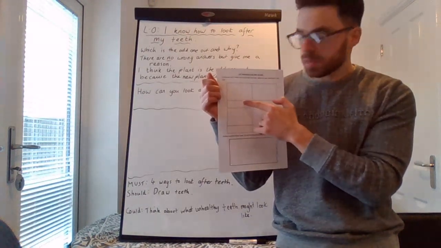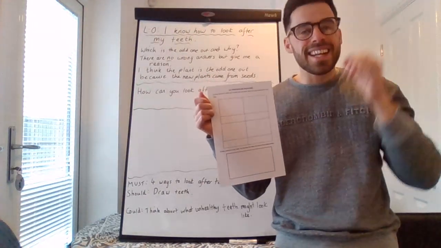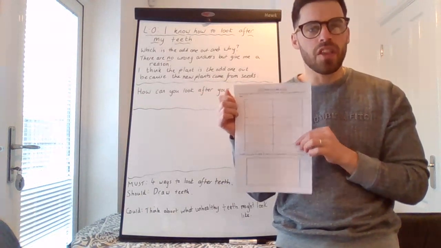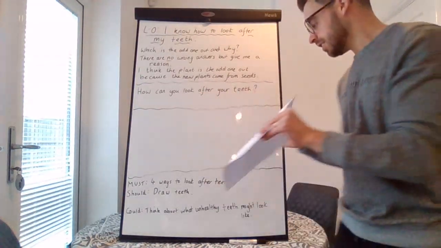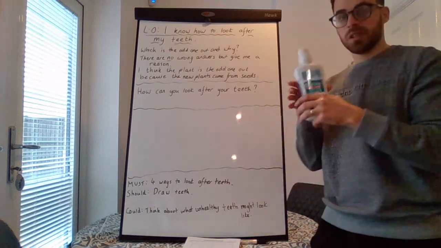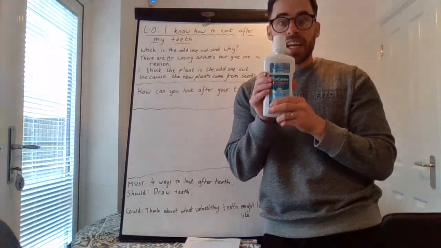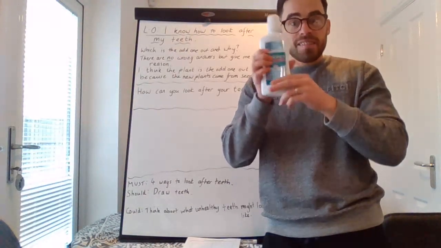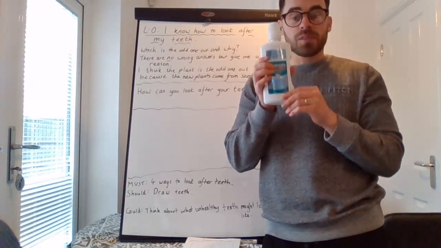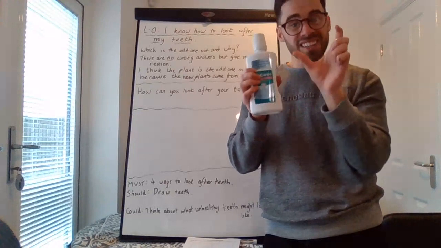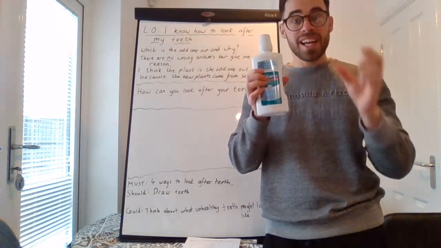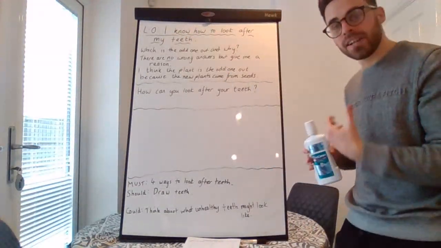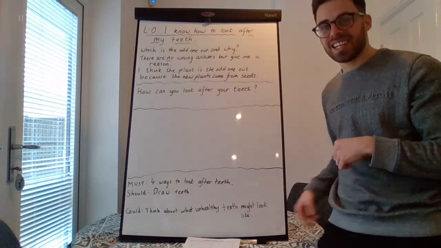And in the smaller box below, write a nice clear answer. That's really important, a nice clear answer. So for example, if you chose using mouthwash, you could say you need to use mouthwash to make sure you remove the bacteria from your teeth and to make your breath smell nice. So maybe something like that, a nice clear answer to say what you're doing and say why you're doing it, how it looks after your teeth. A nice clear answer.